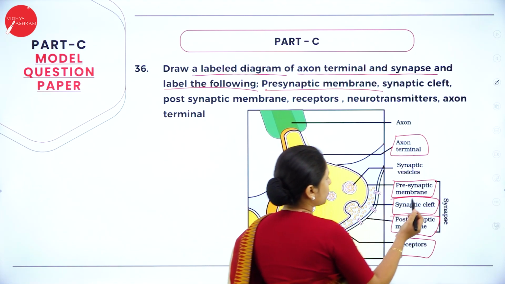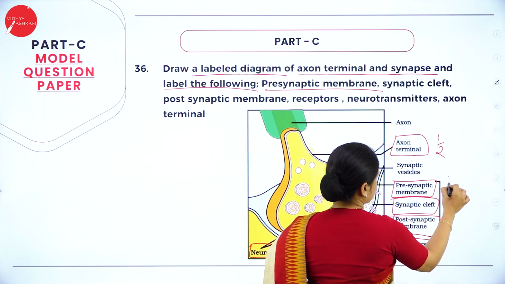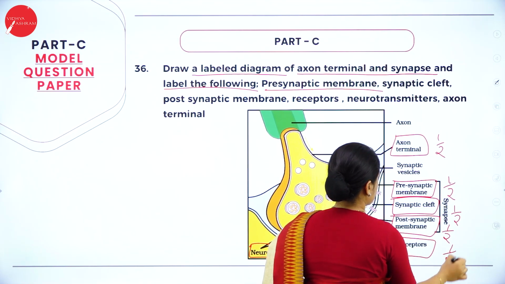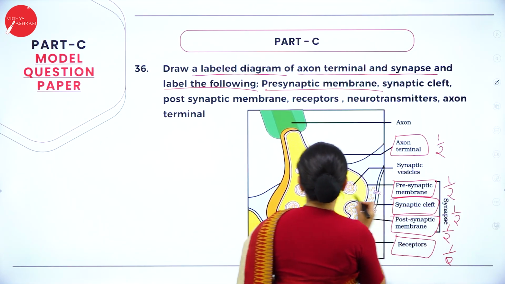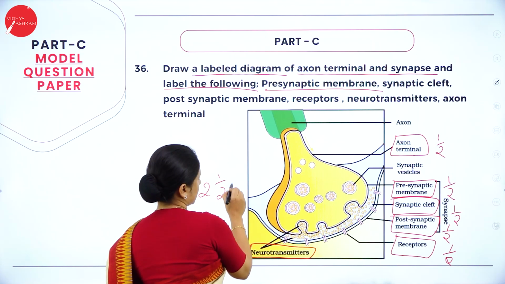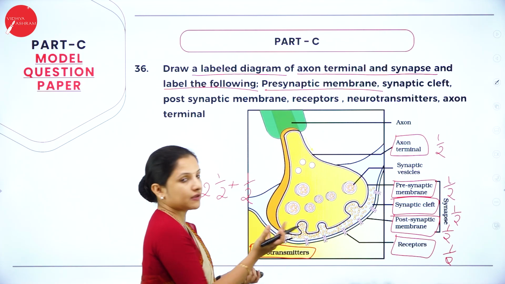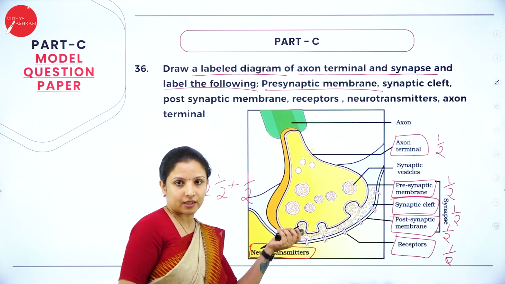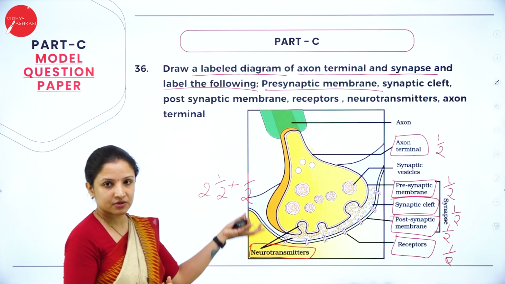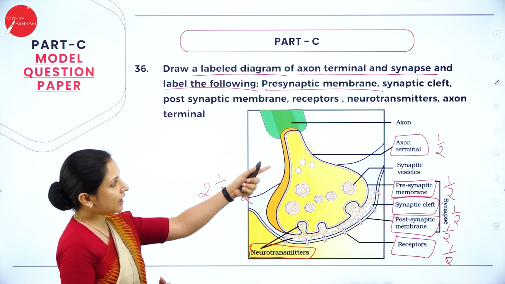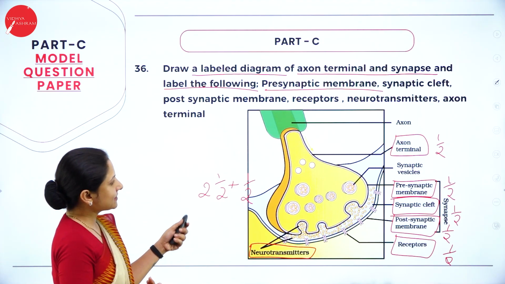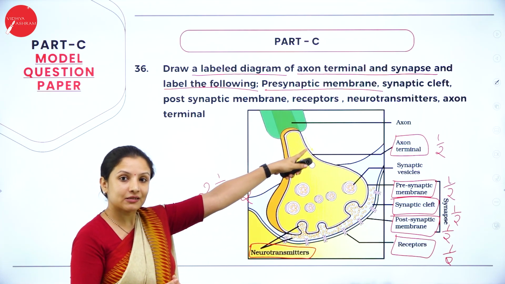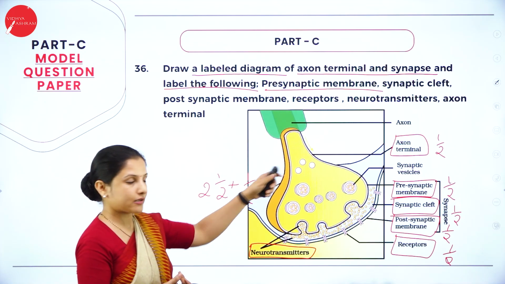So, for example, if at all it carries half mark each here, 1, 2, 2.5 plus half for the diagram. Maybe that is how it can be divided, or according to the scheme, a quarter mark can also be given for labeling. So it depends on how the scheme is set. This is how all the labeling should be done. Or else, if they don't give the names of the labels, still, because it is a 3-mark question, 6 labels should be there. That is how it is.